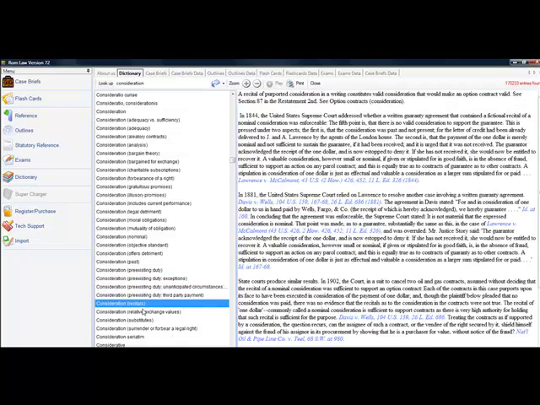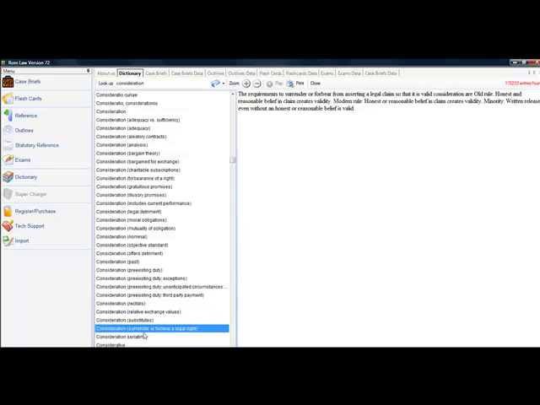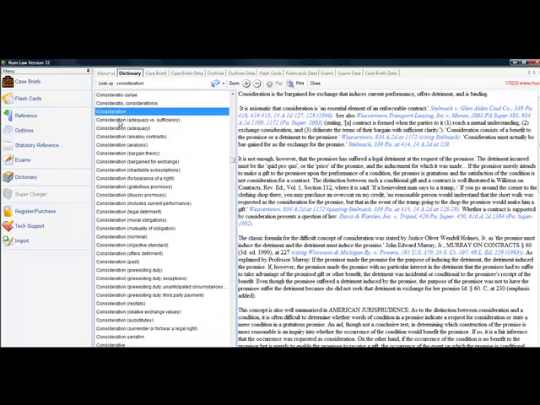You browse through it, read through all of them, get a good fundamental understanding. And if you notice, the first part of any of the fundamental definitions gives you what we call an exam writing definition. Consideration is the bargain for exchange that induces current performance, offers detriment, and is binding.